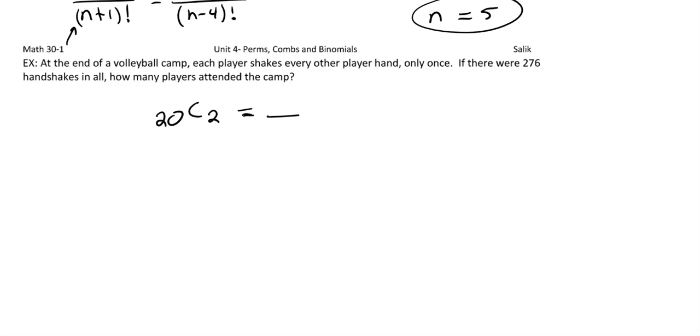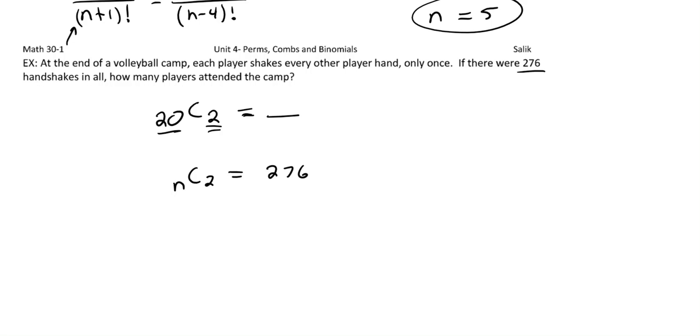Okay, so this question is just a little bit different. This one's saying we don't know how many people were there to begin with, so that's just going to stay as n. C, and then there are 2 because we're shaking hands. And then they're saying that there were 276 handshakes in all. So however many people there were to begin with, if they all shake hands, then there were this many handshakes in the end, right? So in this case, we're looking for n.